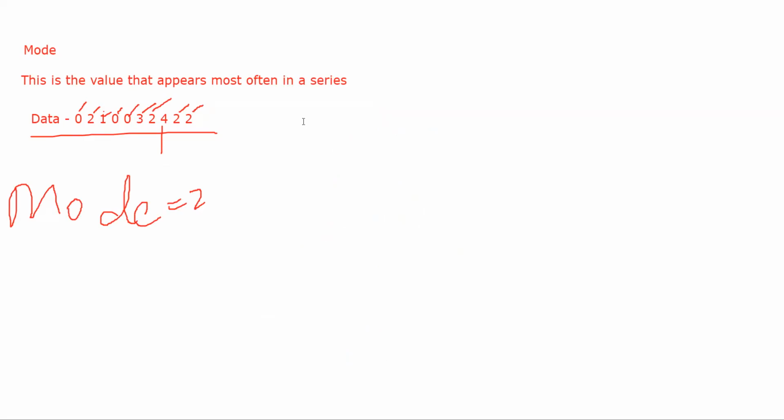I'll give you another example now, but please feel free to ask me doubts, okay, if you're not understanding. Now I'll give you another data. 5 2 1 3 1 4 5 5 4 and 1. Okay. Now let's suppose again the question is asked, find the mode of this data. You have to find the value that is appearing the most often in this data. Do the same thing as you did the previous time. 1 2 3 4 and 5.